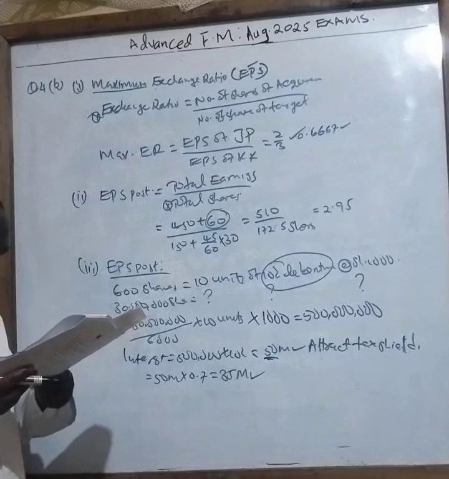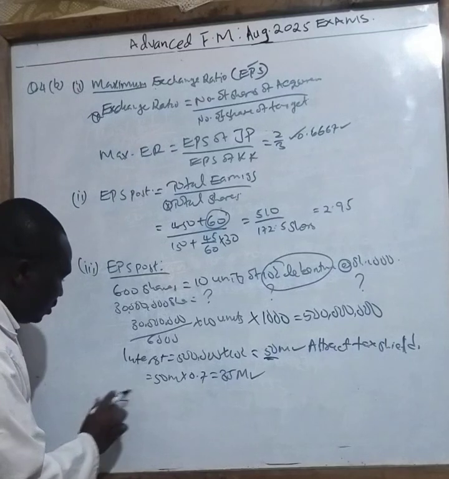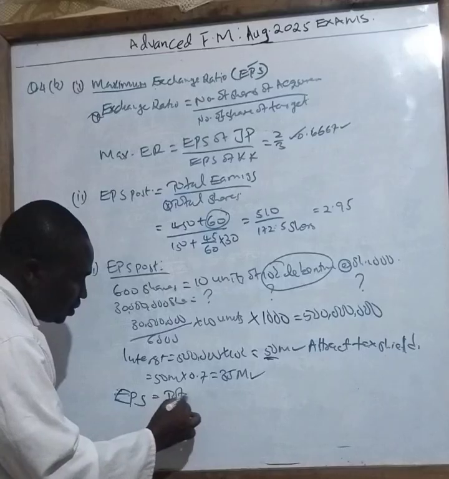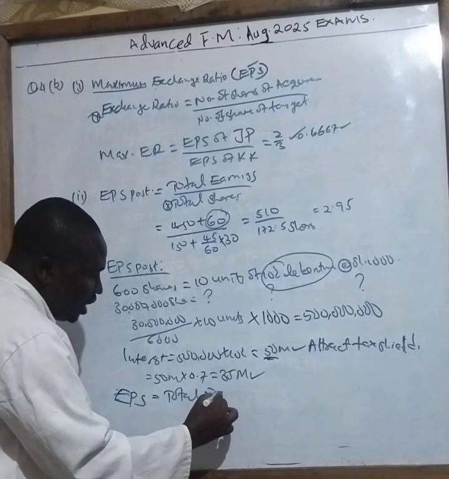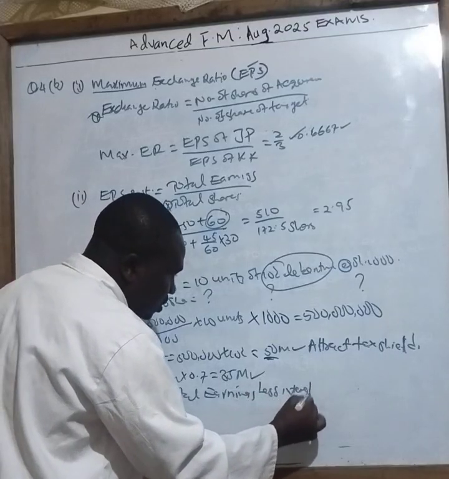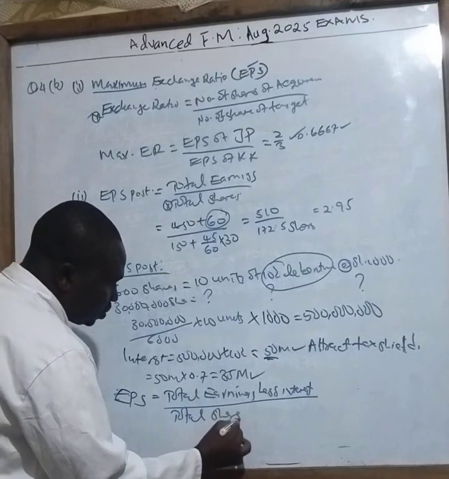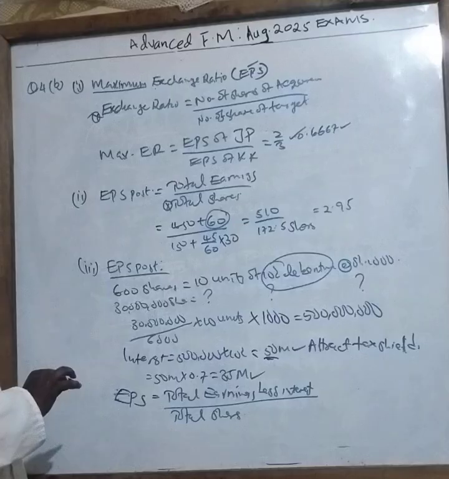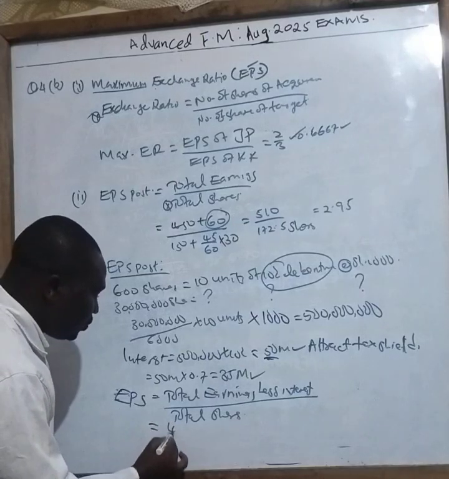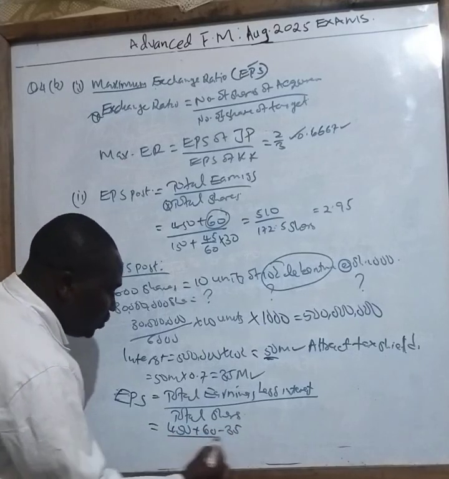So what was the question saying? Calculate the EPS. So my EPS now, the correct EPS class, is total earnings less interest, divided by total shares. This question, class, is very important because in this case we are going to say total earnings for KK is 450 plus 60, but this 60 is being affected by interest. You divide by how many shares?